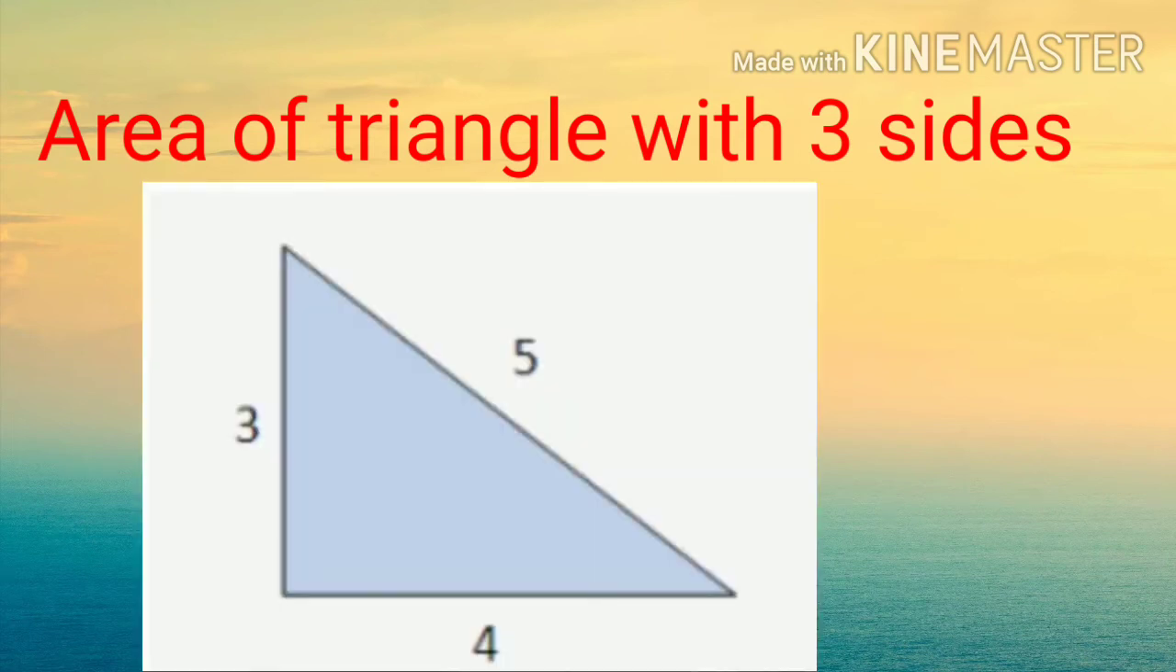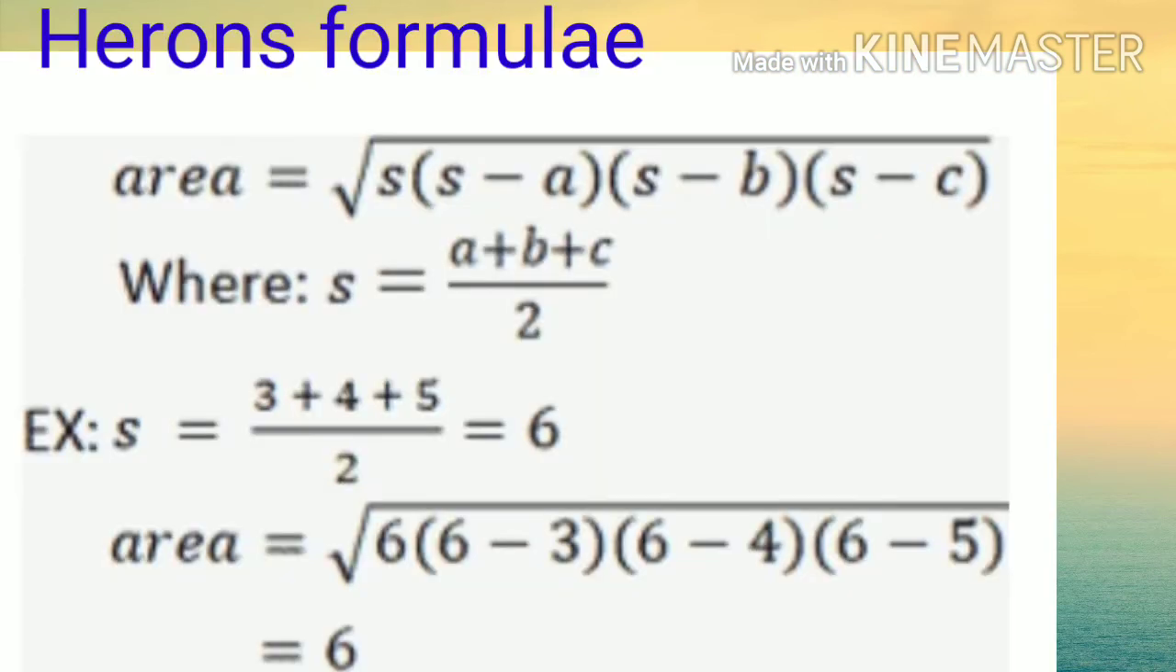If the three sides of a triangle are known, then the area of such type of triangles can be found by using Heron's formula. Heron is a mathematician. The formula is given by this great mathematician, so this formula is known by the name of the mathematician, Heron's formula. As per Heron's formula, the area of a triangle is under root S into (S minus A) into (S minus B) into (S minus C).